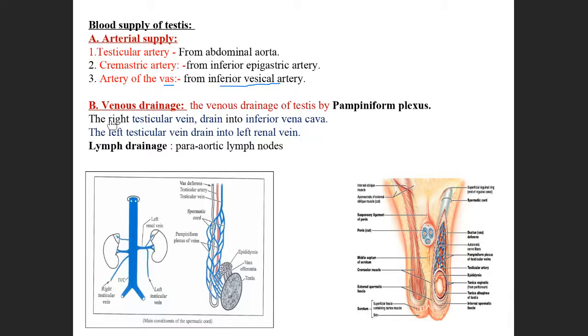Next, the venous drainage forms the venous plexus, the group of veins. The right testicular vein drains into the inferior vena cava. The left testicular vein drains into the left renal vein. The lymphatic drainage is to the para-aortic lymph nodes.